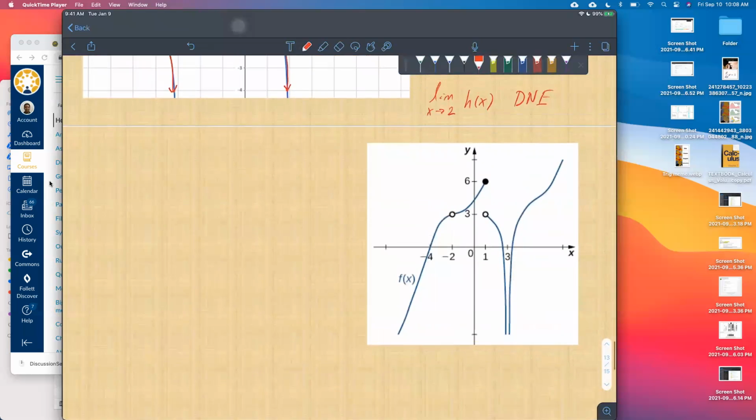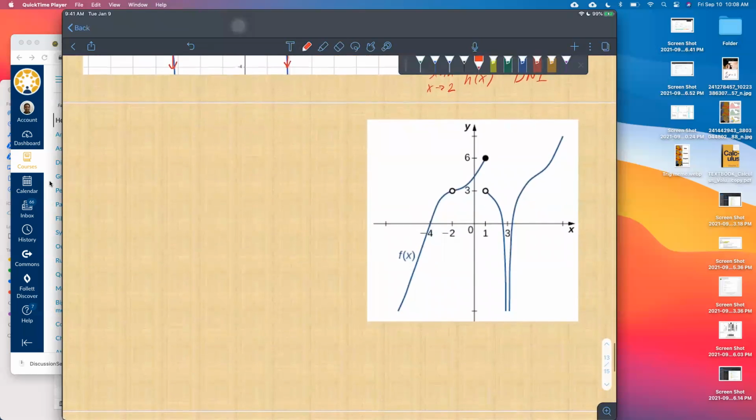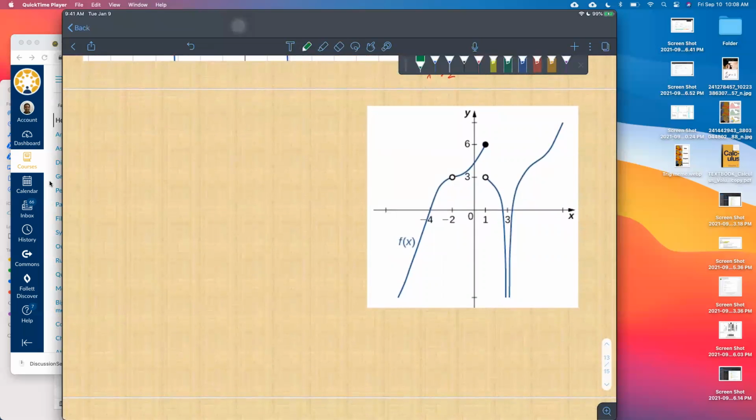All right, so really quick, we have another couple minutes, let's do this one before we go back. Let's just write down a couple of things here. The limit as x approaches 1 from the left, the limit as x approaches 1 from the right.